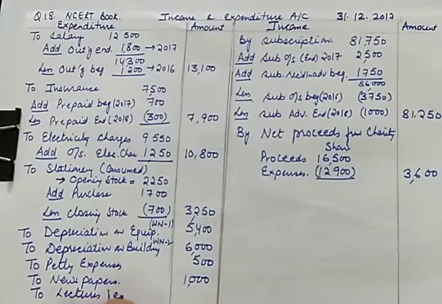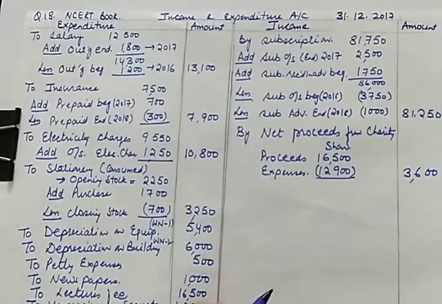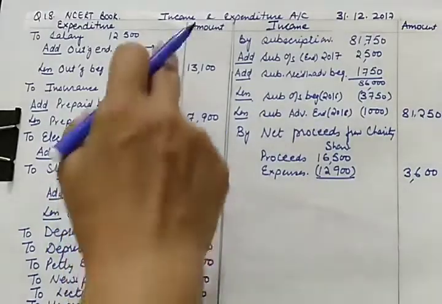Lectures fee is 16,500. Then honorarium to secretary. This is 12,000. So these were the items on payment side which are recorded on expenditure side.